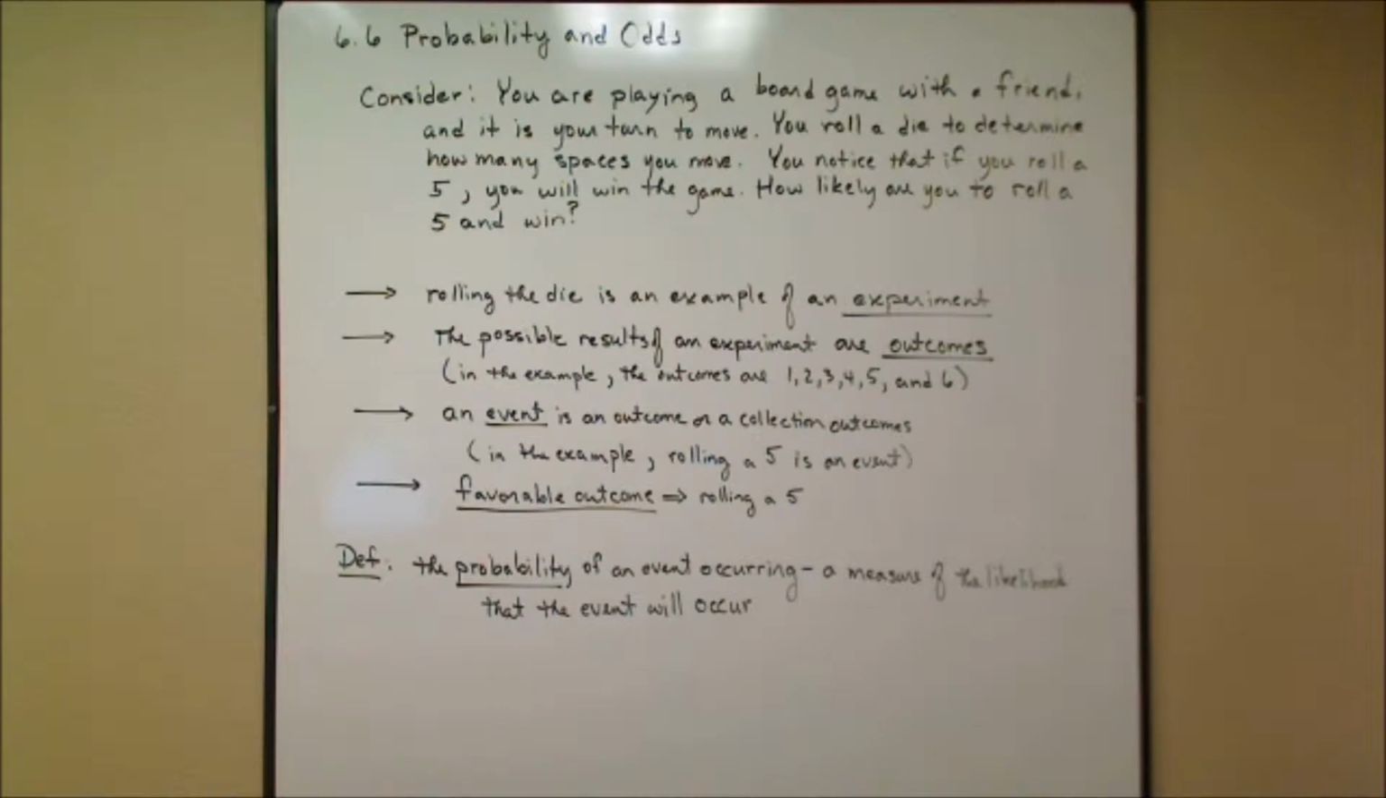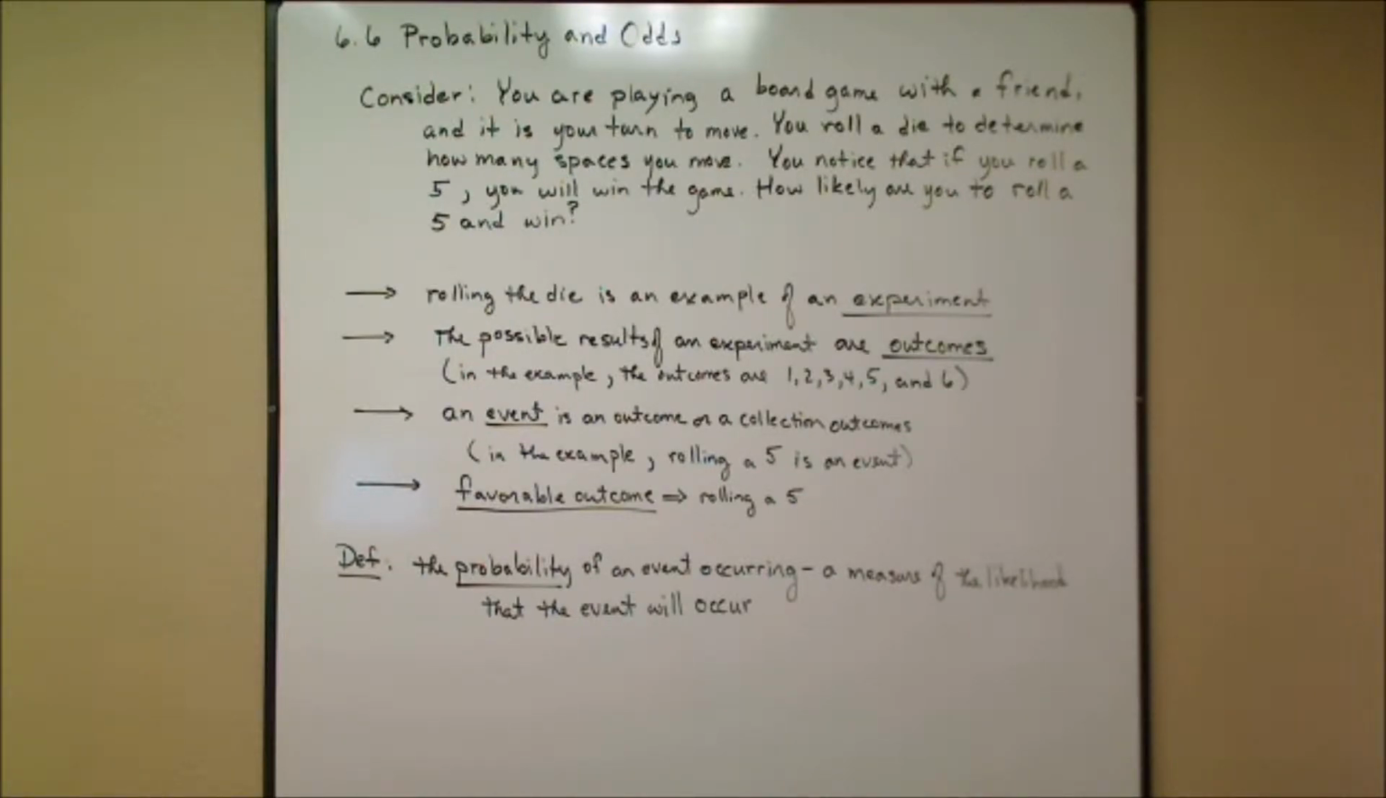All right, third one, an event. An event is an outcome or a collection of outcomes. In the game we're playing, we're trying to roll a 5. Rolling the 5 is an example of an event. Or if you're flipping a coin and you want it to come up heads, the heads would be the event we're trying to have. It's an outcome, or it can be a collection of them.